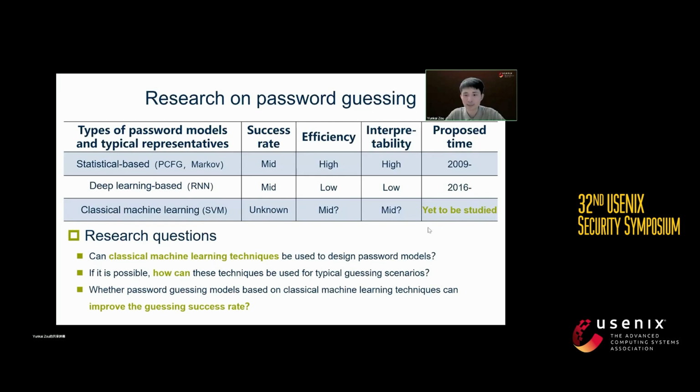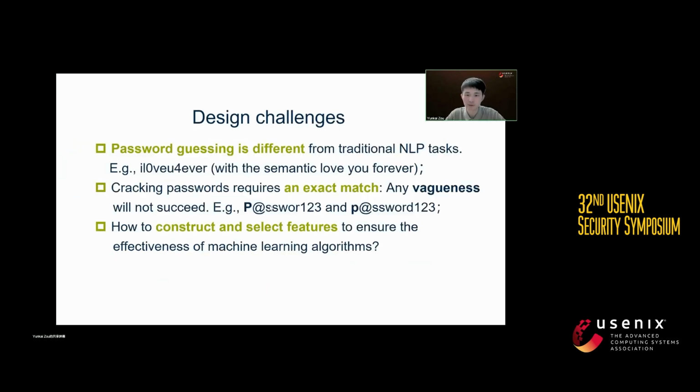To address this gap, we have raised the following questions. Can classical machine learning techniques be used to design password models? If it's possible, how can these techniques be applied to typical guessing scenarios? Can password models based on classical machine learning techniques improve the guessing success rate?